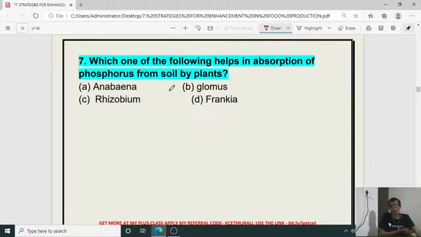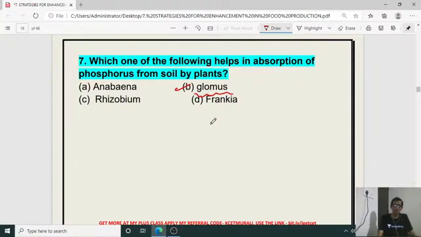Phosphorus is not absorbed directly through the root in the case of plants. One of the organisms, the fungal species Glomus, will help in the assimilation of nutrients like phosphorus from the soil.